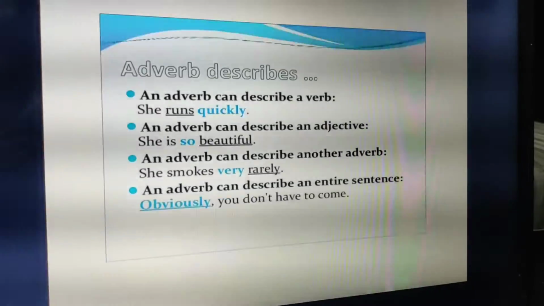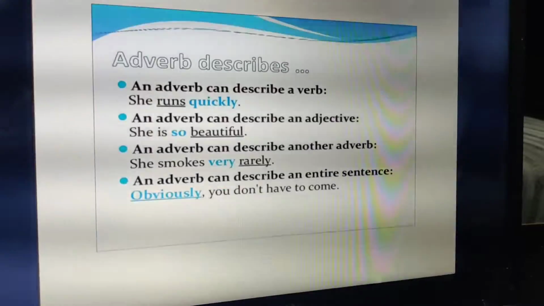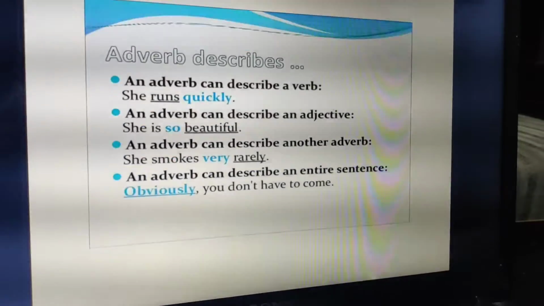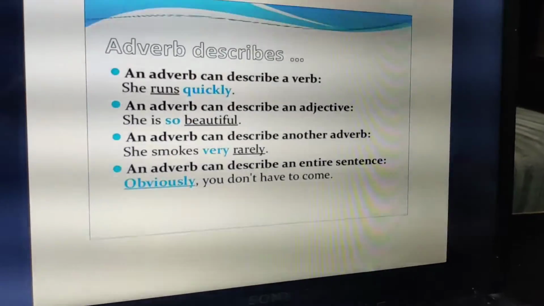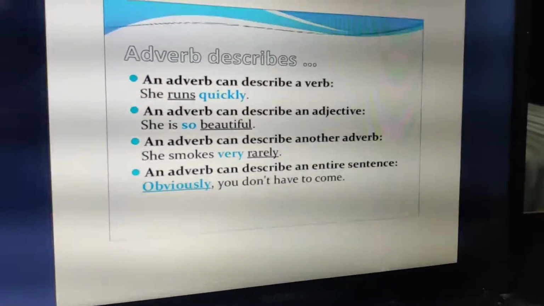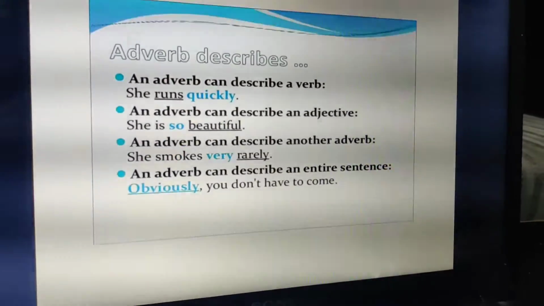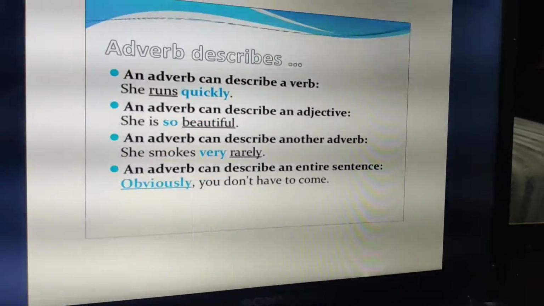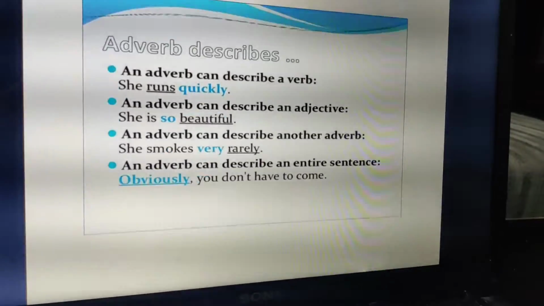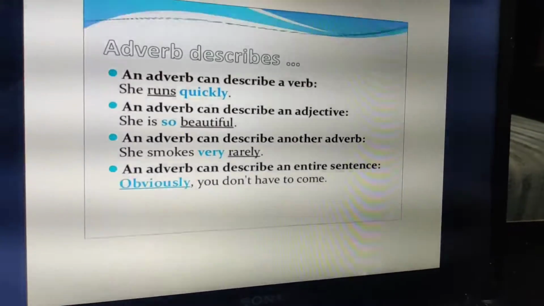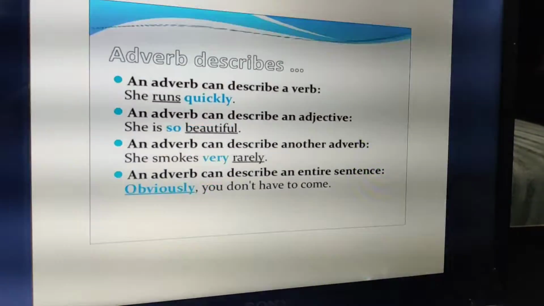Adverbs describe a verb. For example, she runs quickly. How does she run? Quickly. So this is describing the verb. Second, it can also describe an adjective. Like she is so beautiful. Now beautiful over here is an adjective, because it is describing the noun she. But so is an adverb over here. Clear? Then an adverb can describe another adverb. For example, she smokes very rarely. Now rarely is an adverb, and very is also an adverb. We are going to understand which adverb is which, and we are going to come to it.